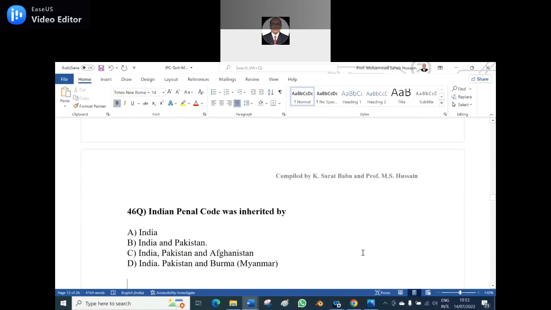46th question. Indian Penal Code was inherited by A. India, option B. India and Pakistan, C. India, Pakistan and Afghanistan, option D. India, Pakistan and Burma. Now it's called Myanmar. Yes, sir. Option B, sir. India and Pakistan. Option B is the right answer. That is India and Pakistan.